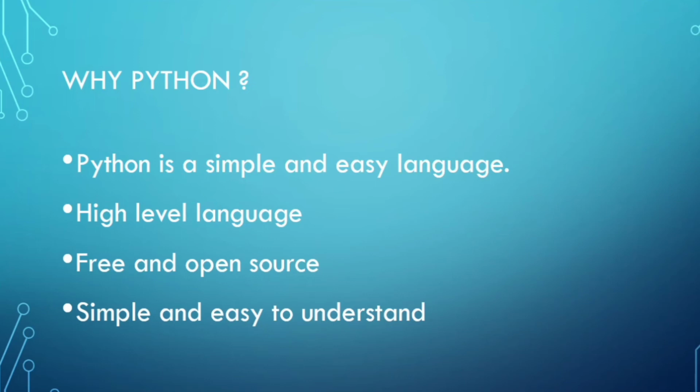The best part about Python is that it is very simple and easy to understand. In most industries such as Google, Amazon and Meta, all are using Python because Python is an in-demand language. It is used for machine learning, AI, artificial intelligence. That's why I have chosen Python.